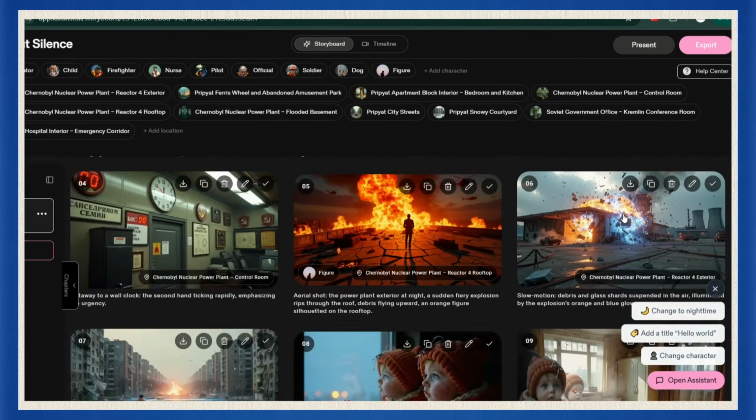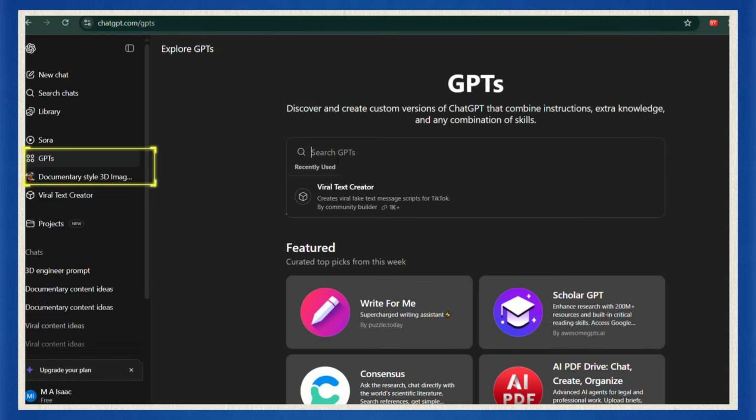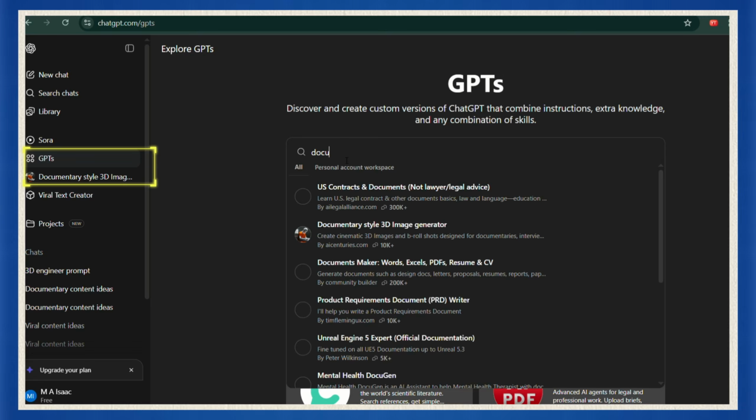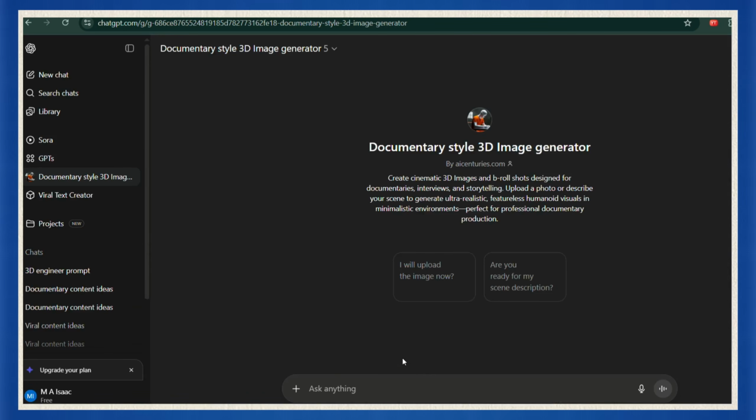If you want to create your own 3D animations, just like the ones I used, head over to ChatGPT and check out a custom GPT called Documentary Style 3D Image Generator. With it, you can instantly build out your entire storyboard without doing it manually.